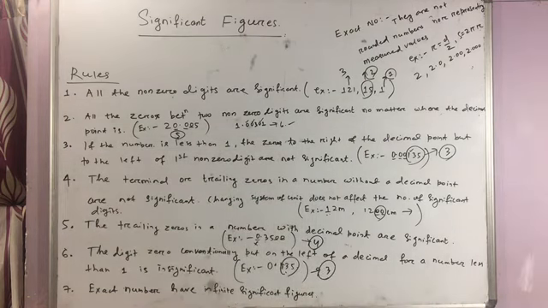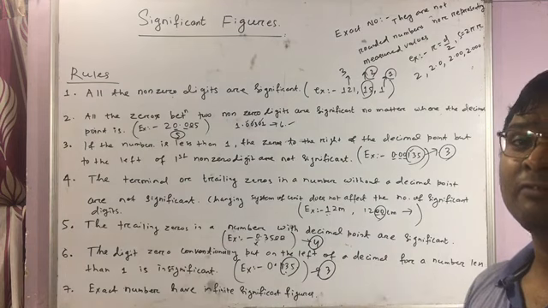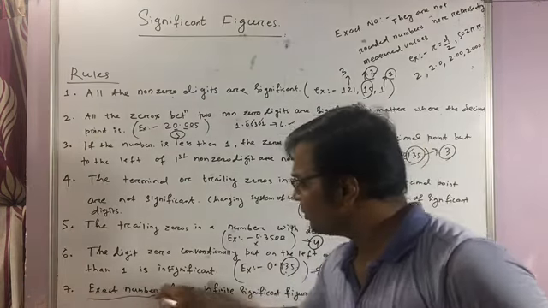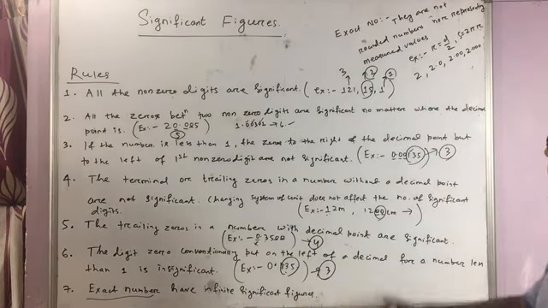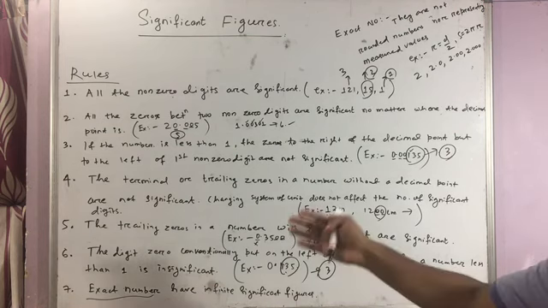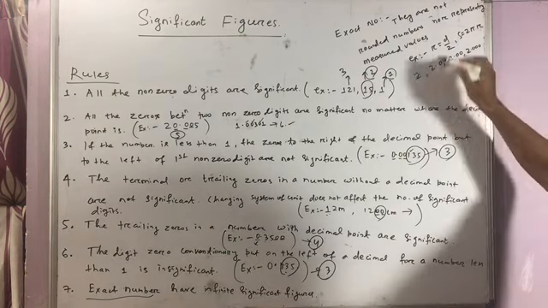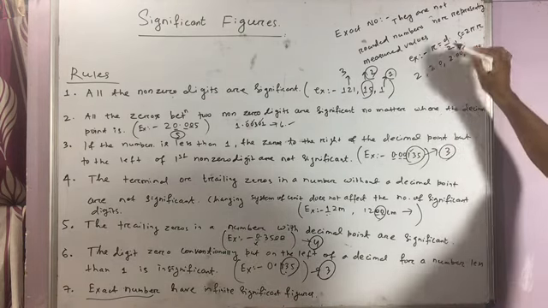Got? And now the last point is that an exact number has infinite significant figures. So let us understand the meaning of an exact number. Exact numbers are not rounded up numbers and they are also not measured values. Then what are they? Take one example. Suppose the radius of a circle is given by the diameter divided by 2.